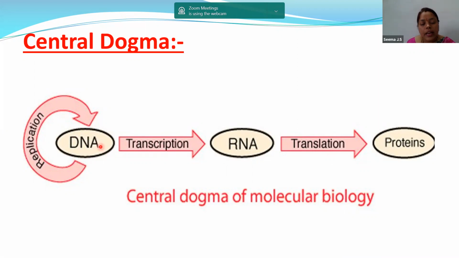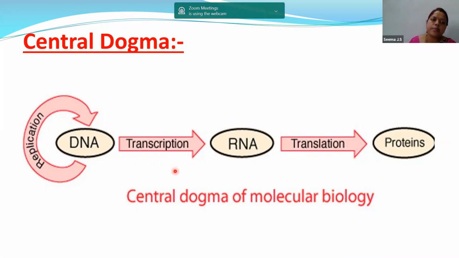Next, from DNA, RNA is formed through the process called transcription. So children, DNA undergoes the process of transcription to form RNA, and over here exclusively mRNA, messenger RNA, is formed. Next, mRNA undergoes translation to form proteins. So I hope you understood one sequence. DNA undergoes replication to form another copy of DNA. And this DNA undergoes transcription to form mRNA. This mRNA undergoes translation to form proteins. So with this, the central dogma is understood.